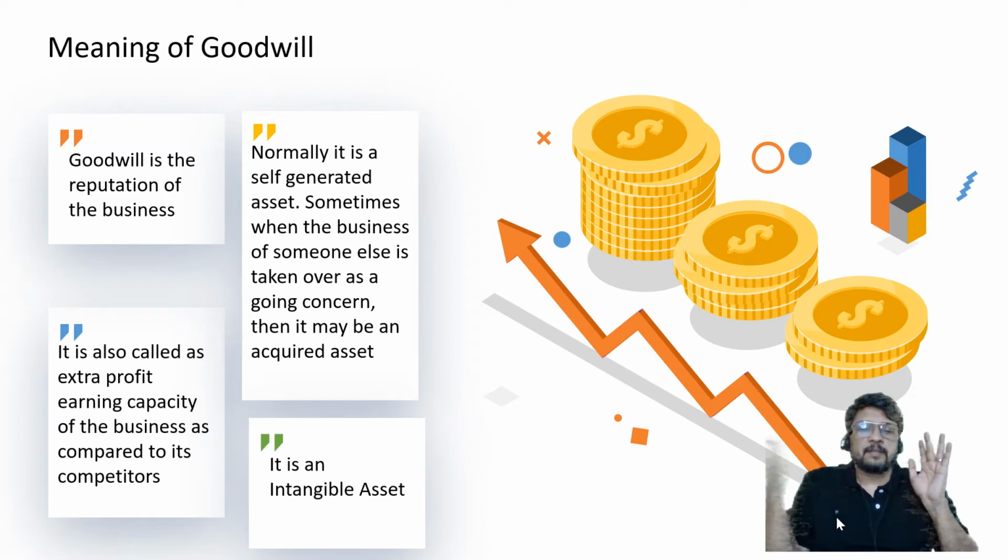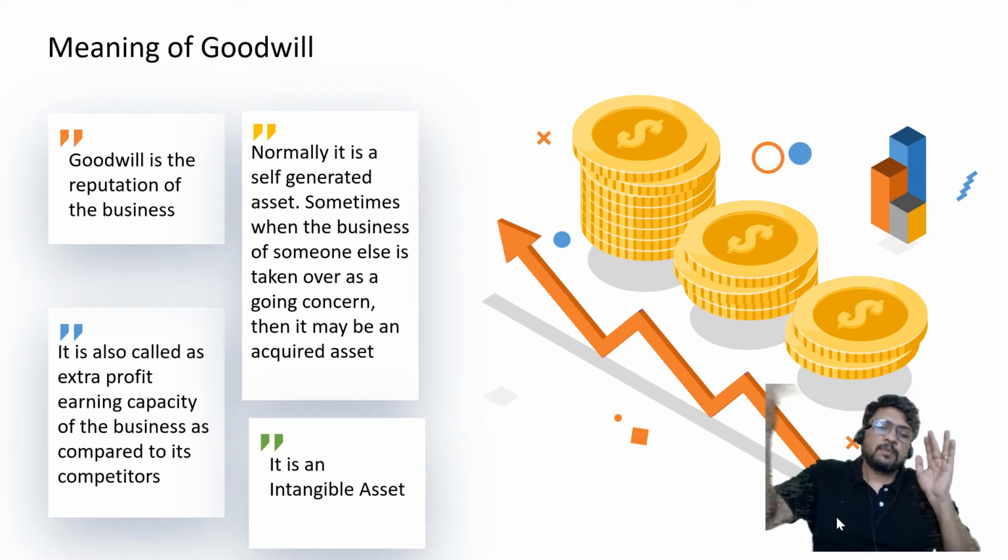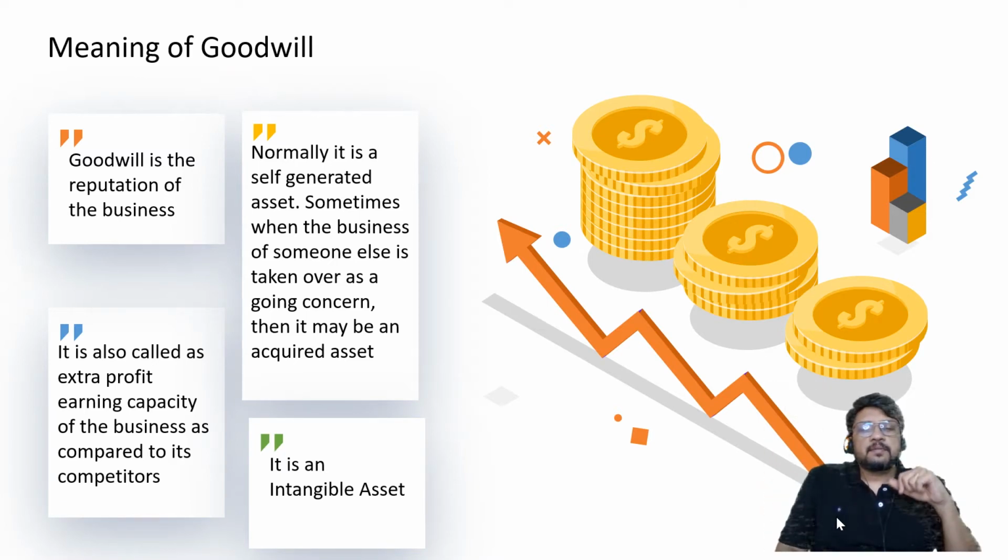Other assets are generally purchased. We go to the shop, we purchase plant and machinery. We go to the shop, we purchase vehicles. We go to the shop, we purchase furniture. We acquire it by paying money. But goodwill we don't acquire by paying money generally. Generally we work hard over a period of time in a continuous manner for the purpose of customer satisfaction. So ultimately it starts giving us profit.